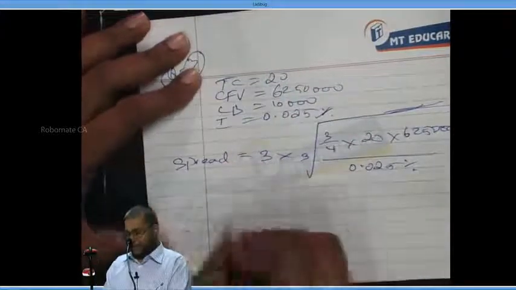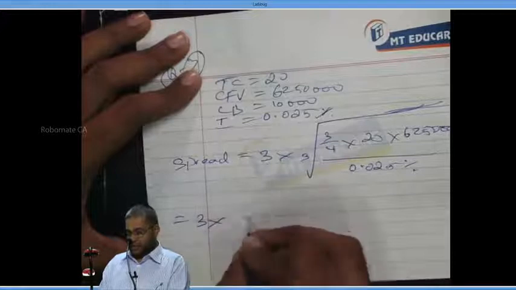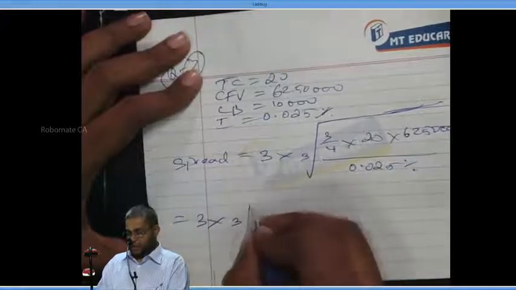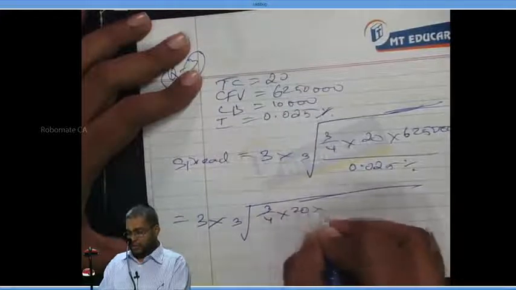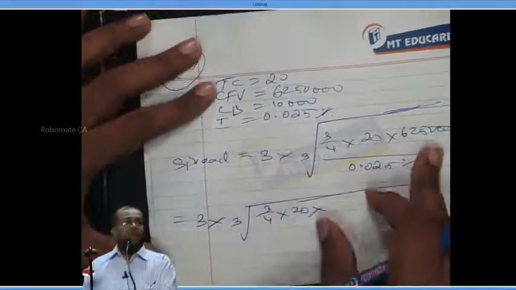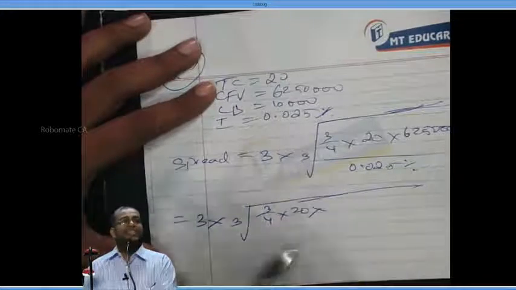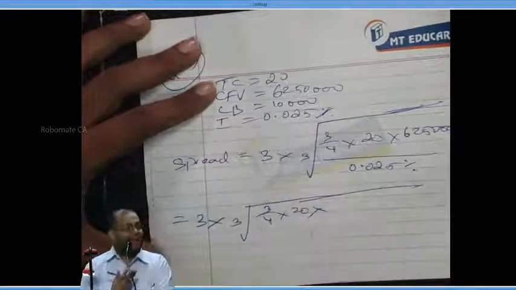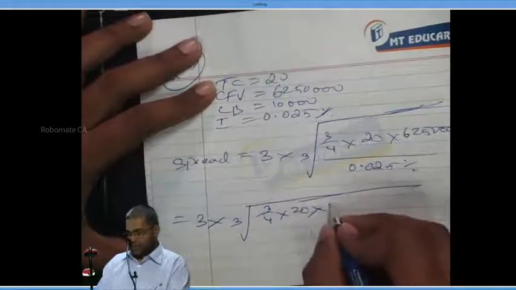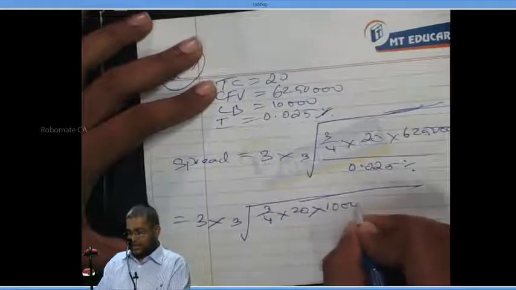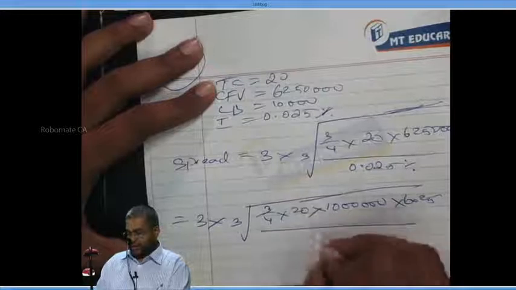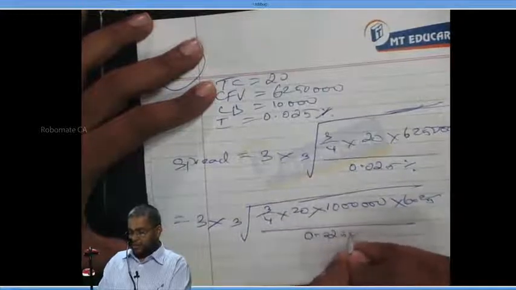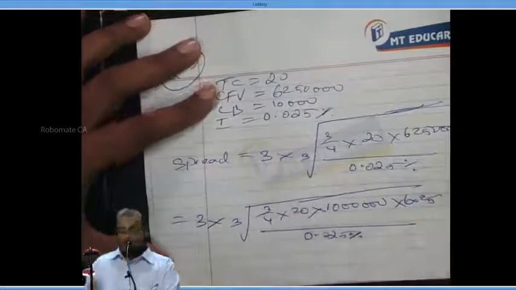I'll simplify the calculation. Please do along with me: cube root of 3 by 4 into 20 into 62 lakh 50,000 is 10 lakhs into 6.25. Correct? Now, 20 into 10 lakhs into 6.25, divided by 0.025%. Right or not?